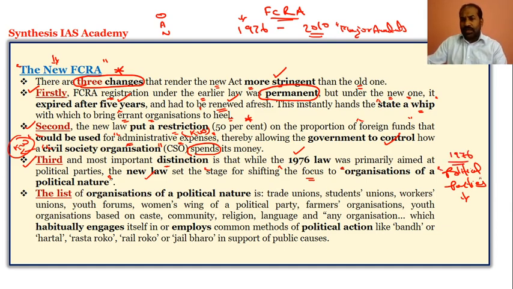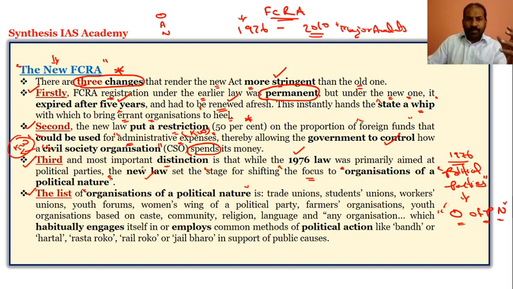in 1976 the term was political parties. Now it is organization of political nature. Look at this change of the keyword, organization of political nature. Earlier it was political parties. So we will look at what constitutes an organization of political nature.